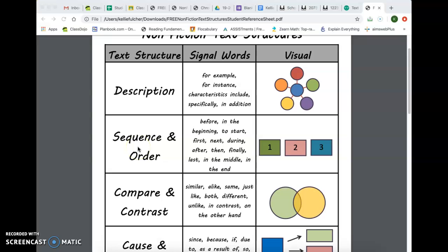Sequence, which we usually call chronological order, is when a nonfiction article tells something in order by time. For example, if you're going to tell about someone's life starting at their birth and ending at their death, or if you're going to tell the steps on how to do something.